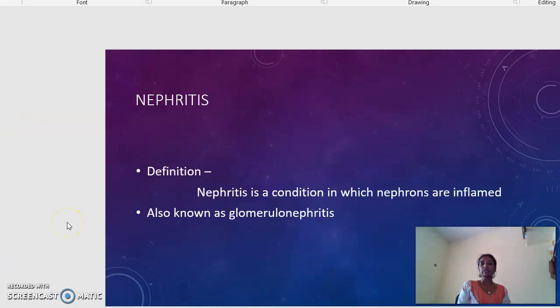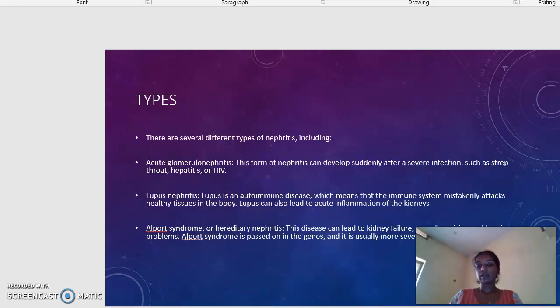Nephritis is a condition in which nephrons are inflamed. Nephrons are the structural and functional unit of kidney, as we all know. Here, nephritis is a condition in which nephrons of the kidney are inflamed. Okay, and it is also known as glomerulonephritis. Now, we are moving on to the types of nephritis. There are many types of nephritis, like we have acute glomerulonephritis, then chronic glomerulonephritis, lupus nephritis, then hereditary nephritis and all. Okay, so let us see about each one in detail.